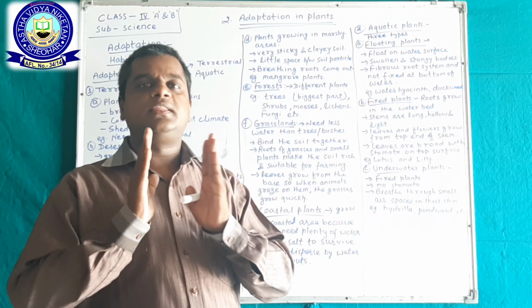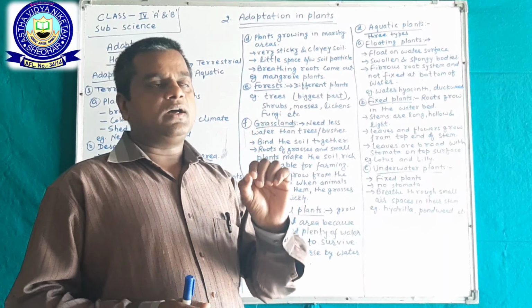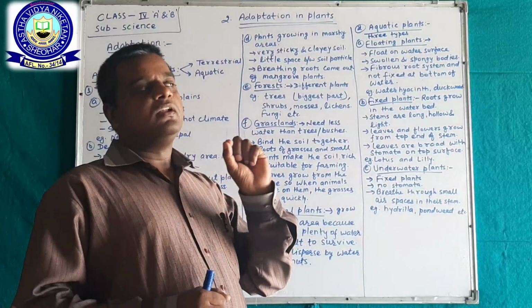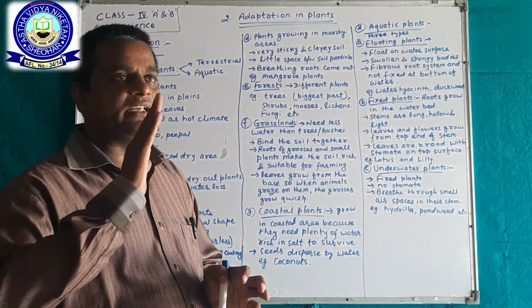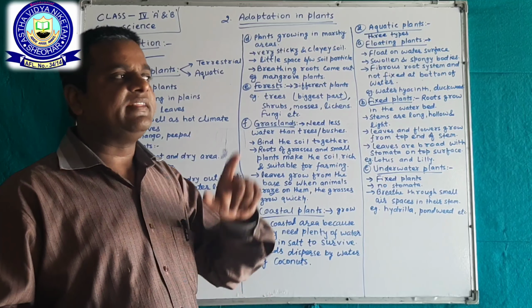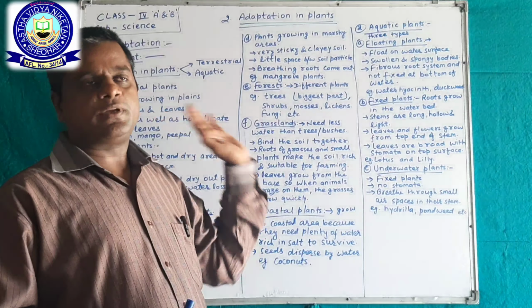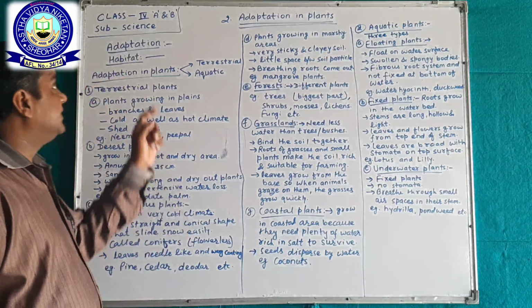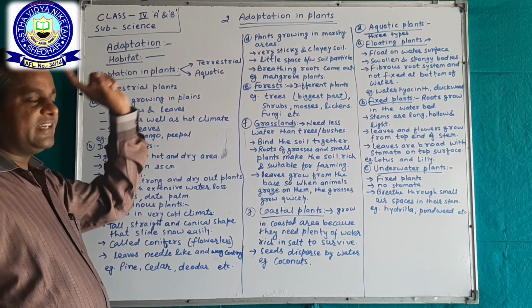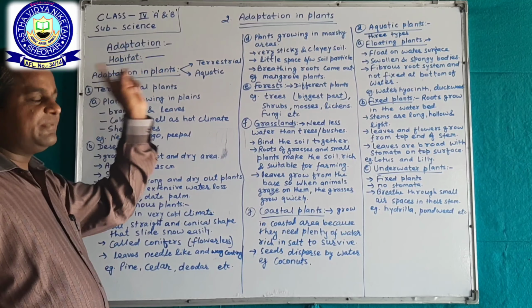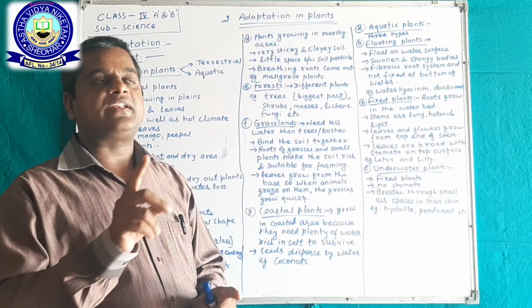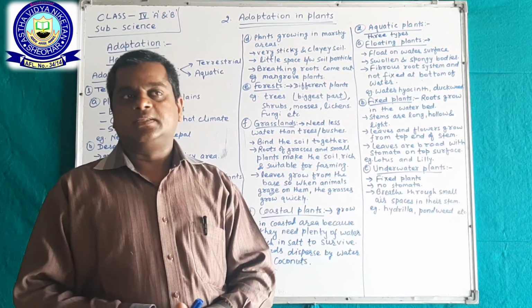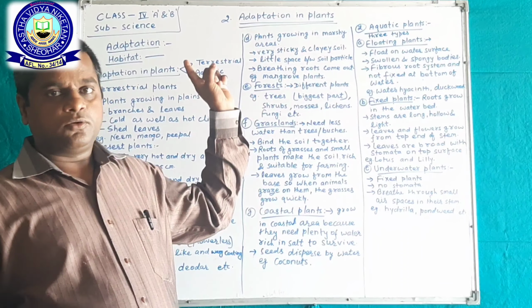All the things that they need, they fulfill from their surroundings, and they are adapted to live in that particular area. Okay. The definition of adaptation: special features that make organisms able to live in a particular place, that is called adaptation. Okay.